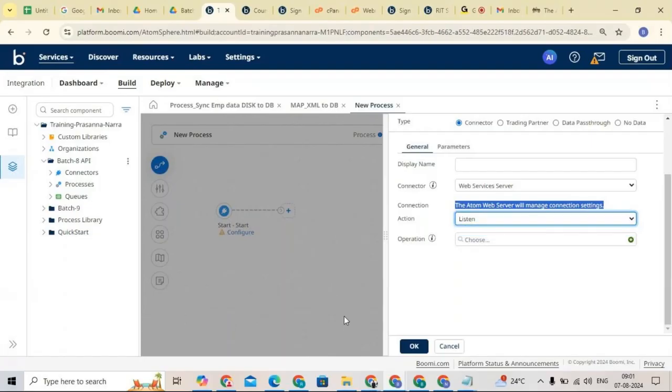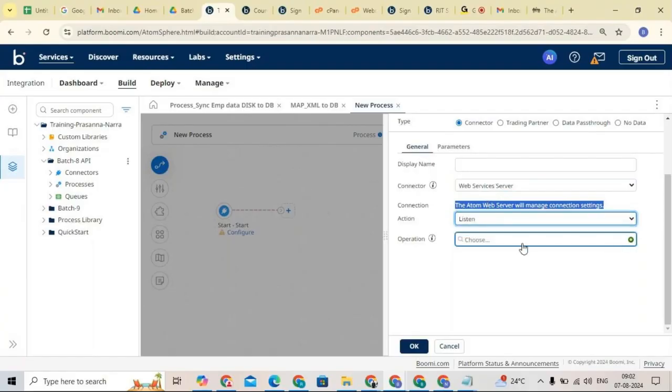If you remember, when I was explaining the basics about real time, when we are developing the real time integrations, the moment the request is generated at the source side, the request will be listened to by Boomi, right? That is nothing but real time. Those real time integrations can be developed with the help of the web services server. So now the action should be listen.